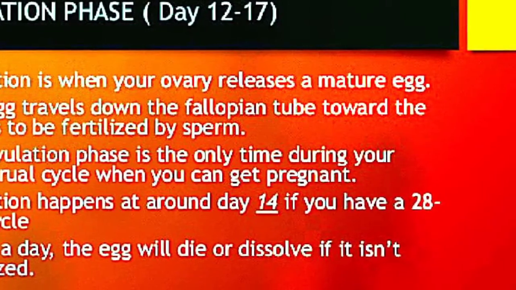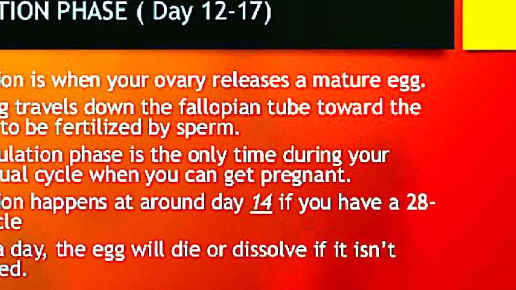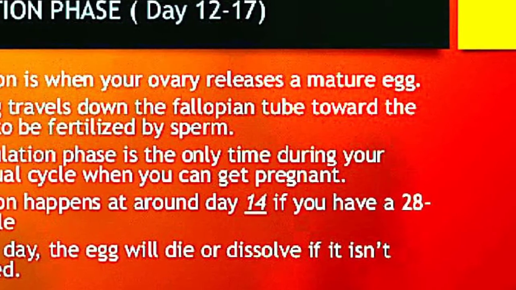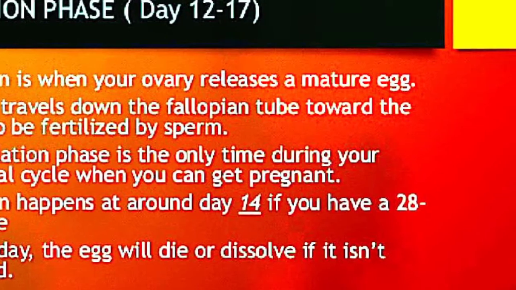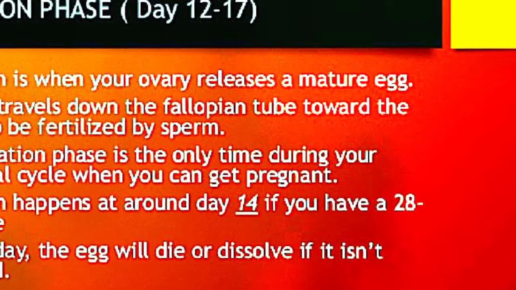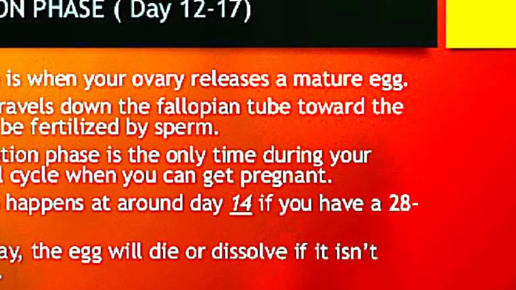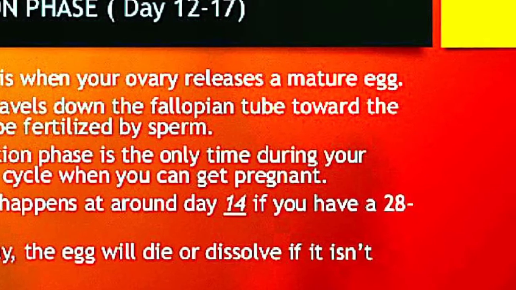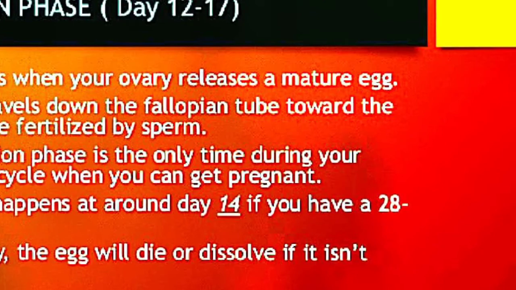After reaching the lining of the uterus, it will prepare itself to get fertilized by the sperm. If it does not get fertilized, then the shedding will take place. So the process of releasing the mature egg from the ovary is known as the ovulation or ovulation phase. This will occur from day 12 to 17, but usually on the 14th day it will take place.